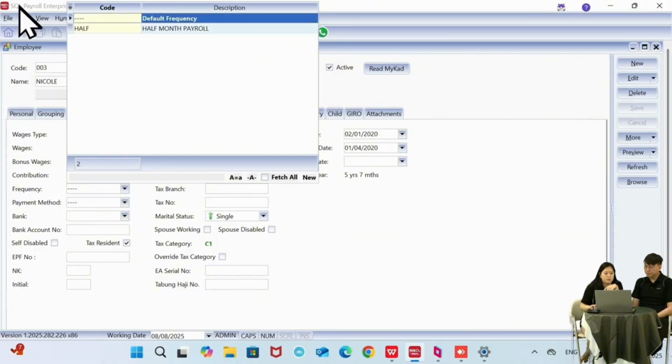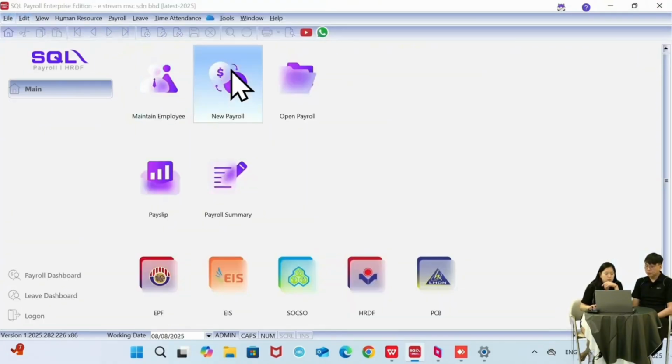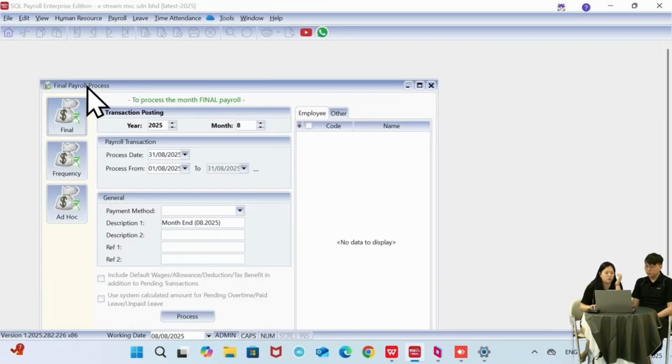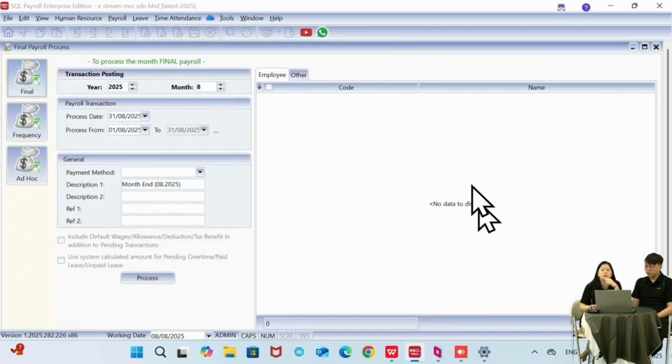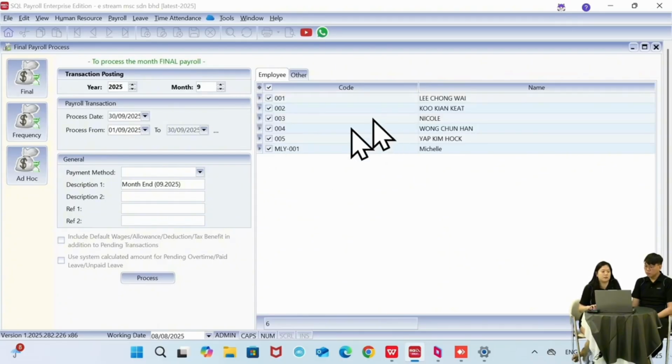Okay, so if we come back to the month payroll and look over to the final here, you can see the list is actually empty already, meaning all the employees have already been processed a salary for the month of August. If I go over to next month, then you can see all the employees will appear. So the system is smart enough to detect which staff has been processed the salary and which one has not.